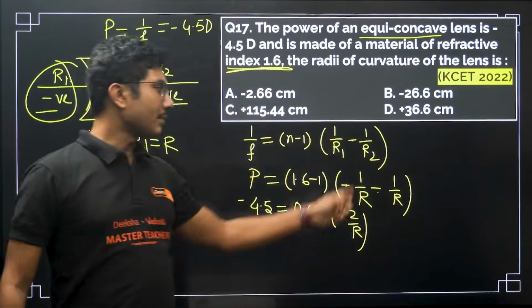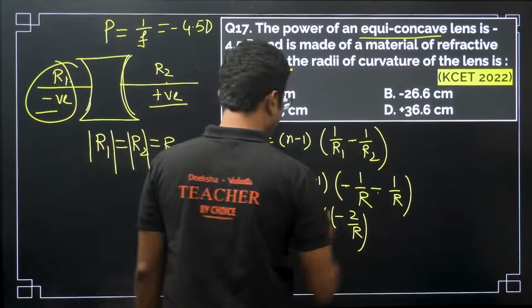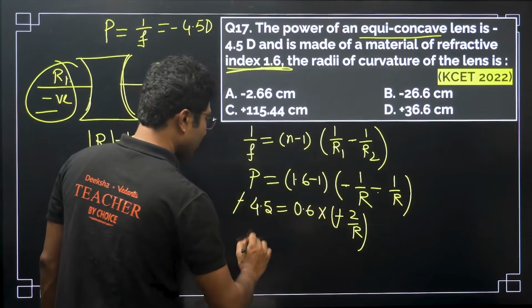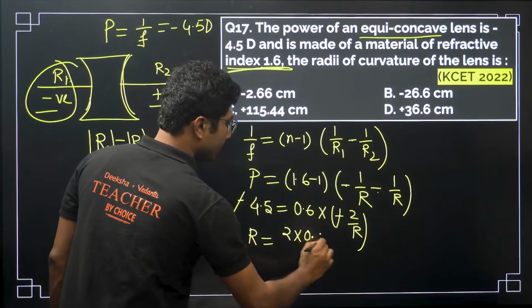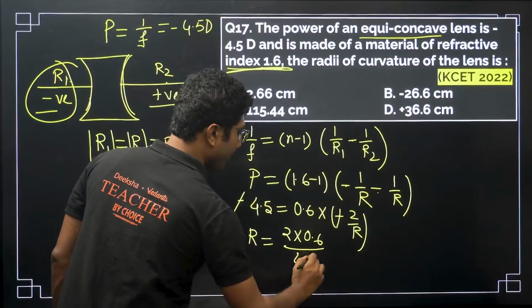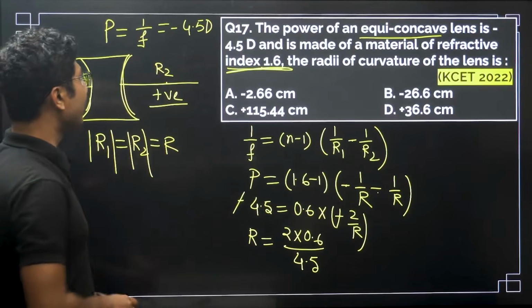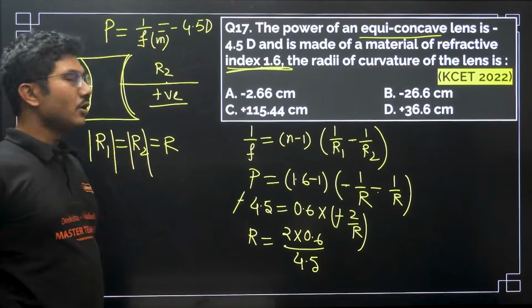So 1 by r plus 1 by r is 2 by r. Let's calculate the value of r from here. Minus minus cancels. So r equals 2 into 0.6 divided by 4.5. Now remember, this is in meters. This formula is only valid when f is in meters, so this will also be in meters.